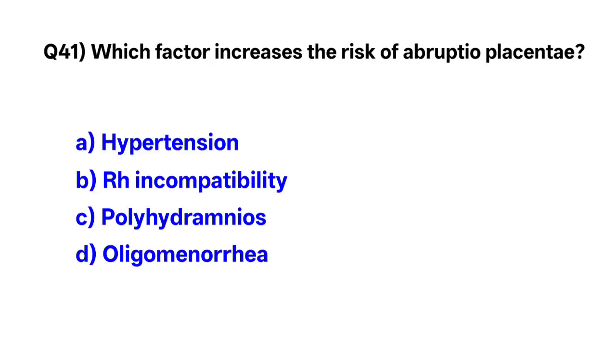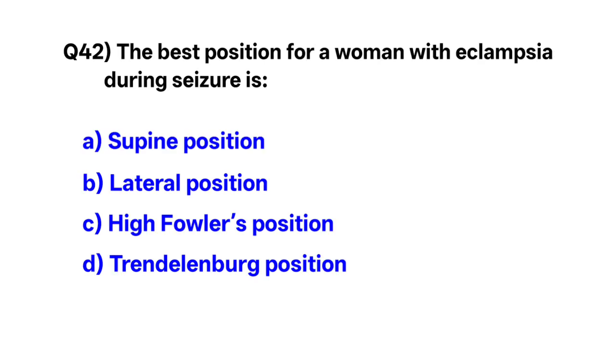Question number 41. Which factor increases the risk of abruptio placentae? Correct option is A. Hypertension. Question number 42. The best position for a woman with eclampsia during seizures is? Correct option is B. Lateral position.